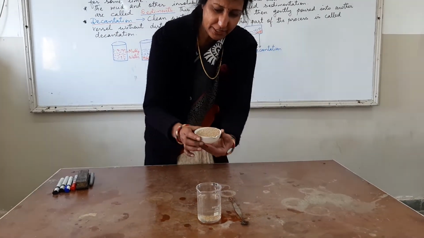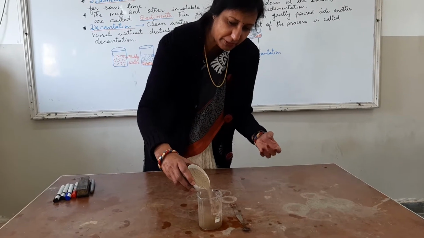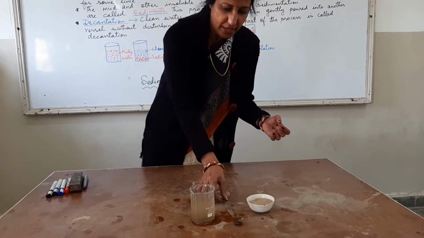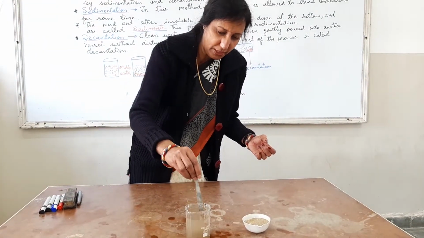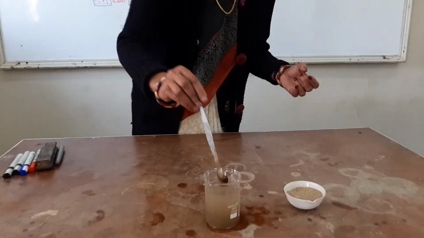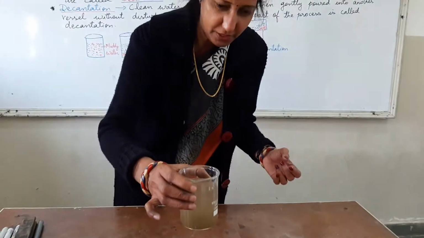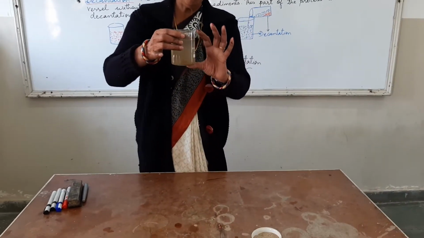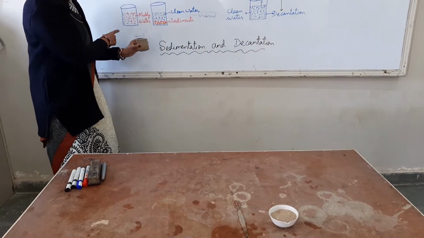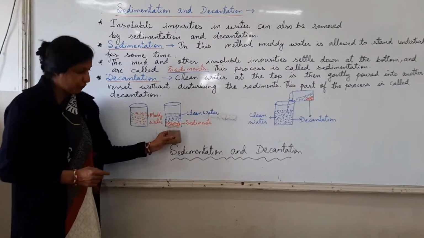And you can see that when I am pouring the sand, the water is becoming muddy. And with the help of this spatula, I am going to try to dissolve it. But you can see that this insoluble impurity will never dissolve in water. So what I need to do to make it clean, as you can see the muddy water out here, and here in the diagram also I have shown you the muddy water. Then what next step you have to follow children?